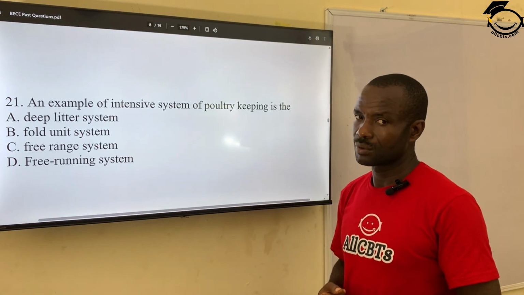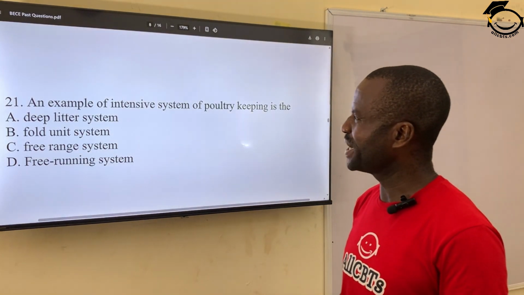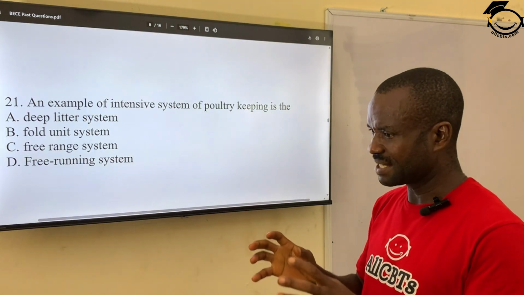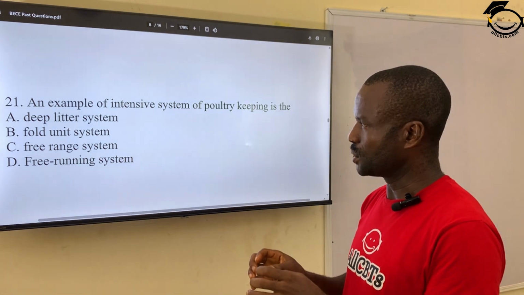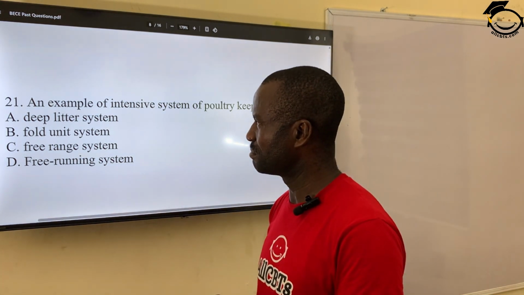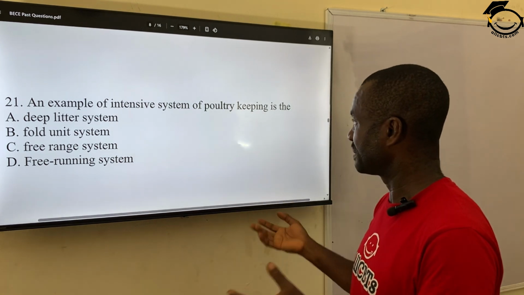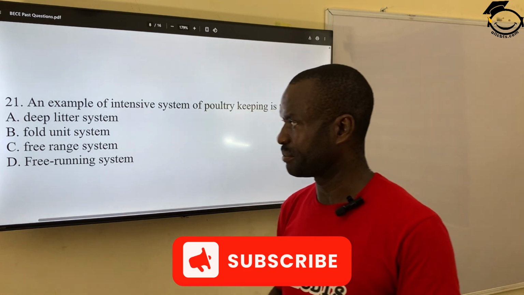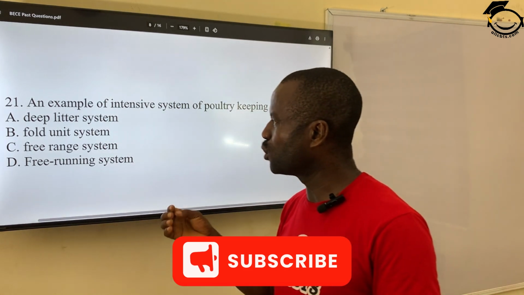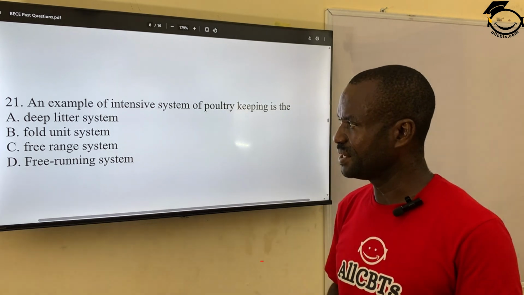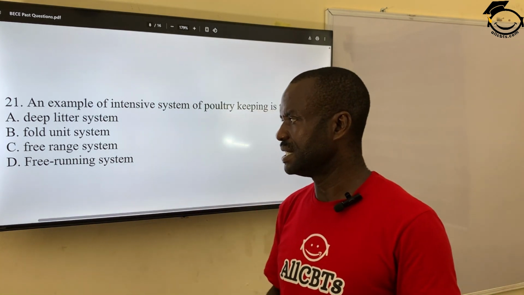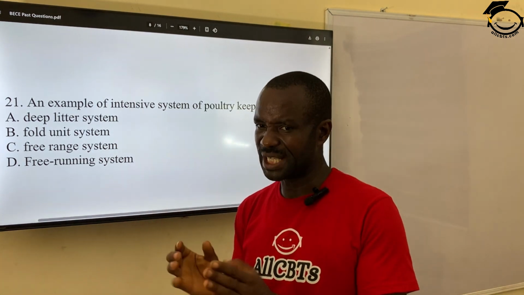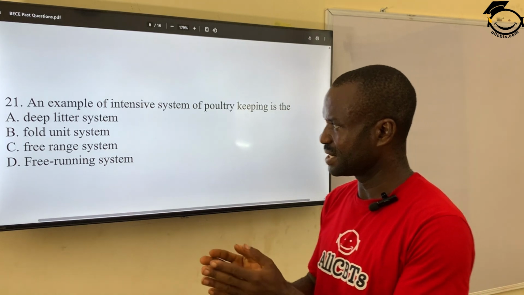Question 21. An example of intensive system of poultry keeping is A. Intensive, meaning you are not on a large scale, just a simple way of rearing or keeping your poultry birds. A. Deep litter system. B. Fold unit system. C. Free range system. D. Free running system. The correct answer is B. Fold unit system. They are in unit.